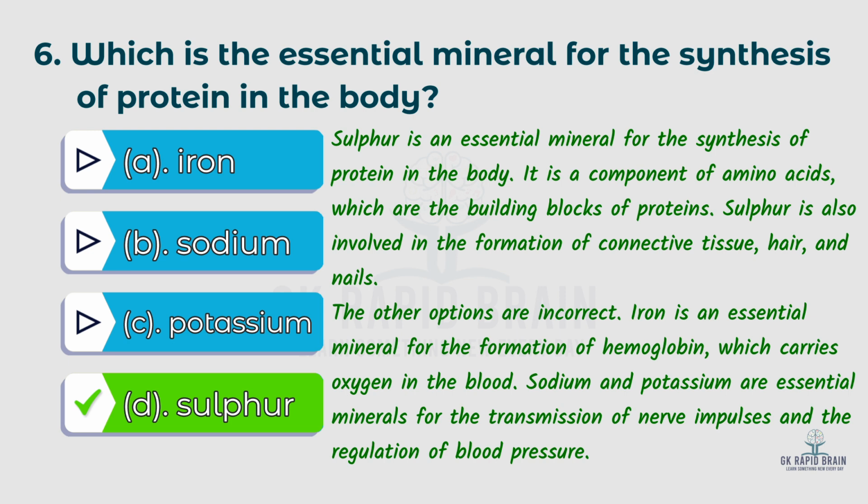It is a component of amino acids, which are the building blocks of proteins. Sulfur is also involved in the formation of connective tissue, hair and nails. The other options are incorrect. Iron is an essential mineral for the formation of hemoglobin, which carries oxygen in the blood. Sodium and potassium are essential minerals for the transmission of nerve impulses and the regulation of blood pressure.